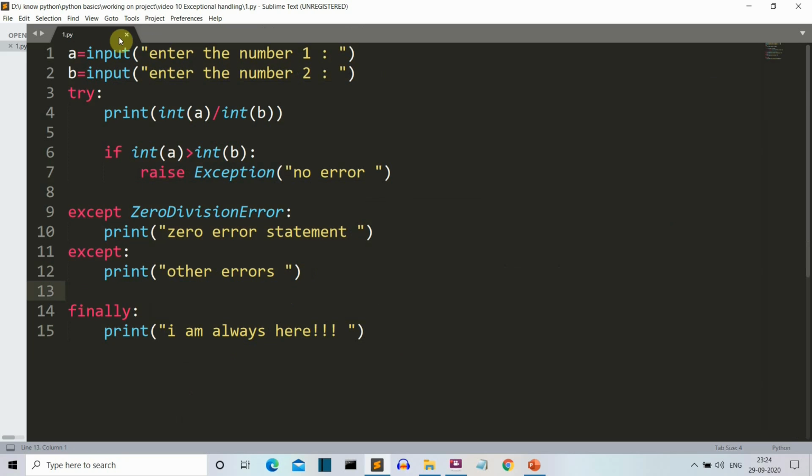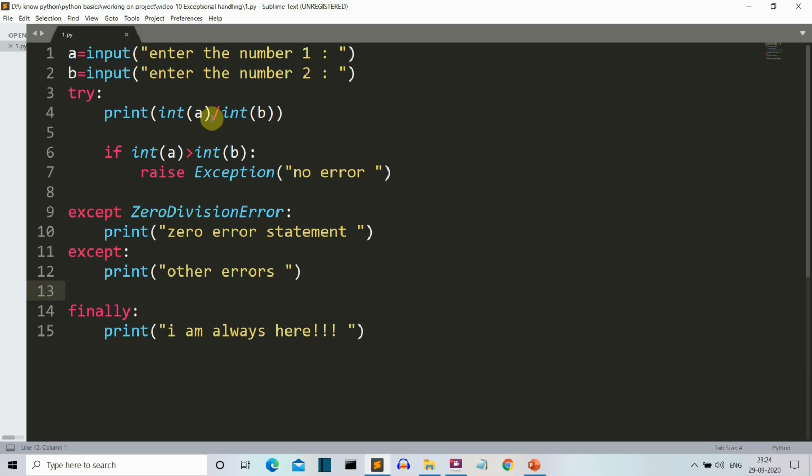So let's say that we have two inputs from the user, A and B, right? So we want to perform this division operation. Now we know that users are stupid. Okay, users can input many unrequired values here, like they can enter a character, they can enter 0 in the value B and raise the ZeroDivisionError, and yeah, they can screw the code up.